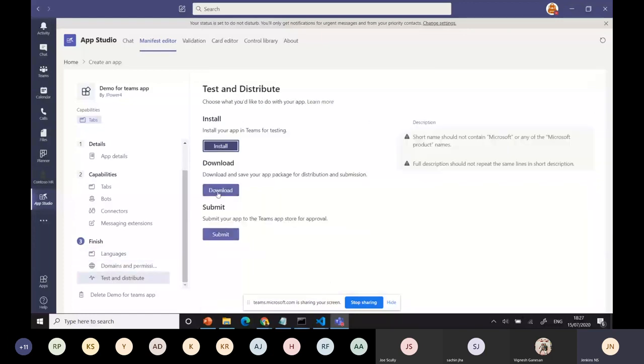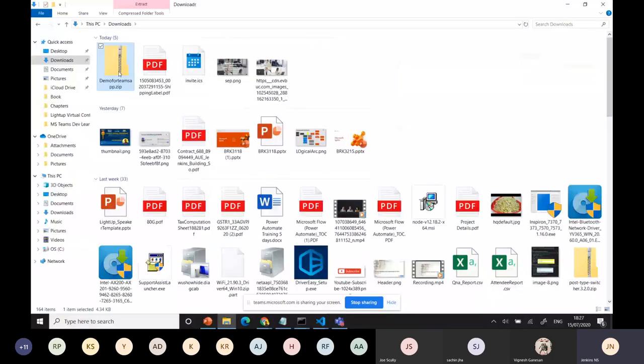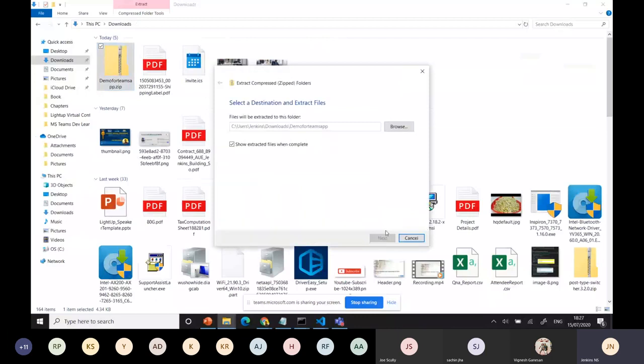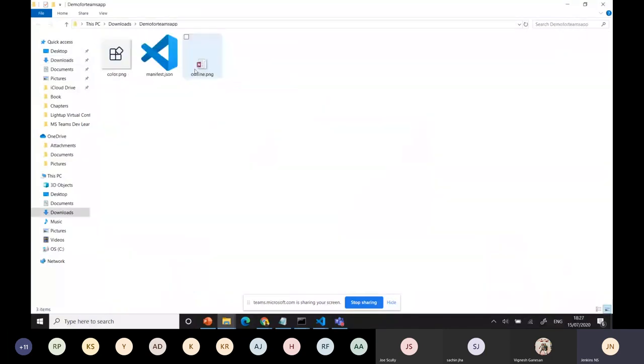You can download it. I just need to remove the Microsoft that's showing an error. Don't worry about it. We go with the downloads. You can see this demo part. You can extract it. The simple application, right? When you go with the manifest, that's a configuration only. It doesn't have any functionality. We have 3 files. One is this, where we need to upload the proper 192. This is a 32 application.